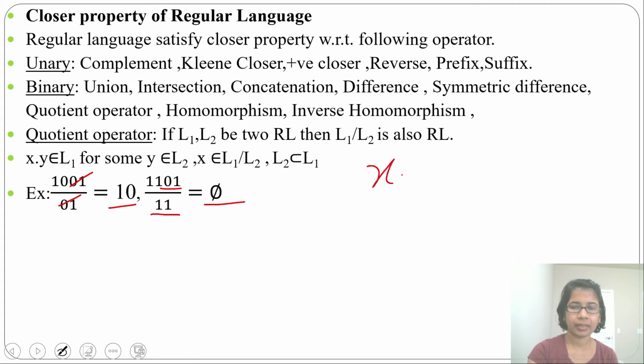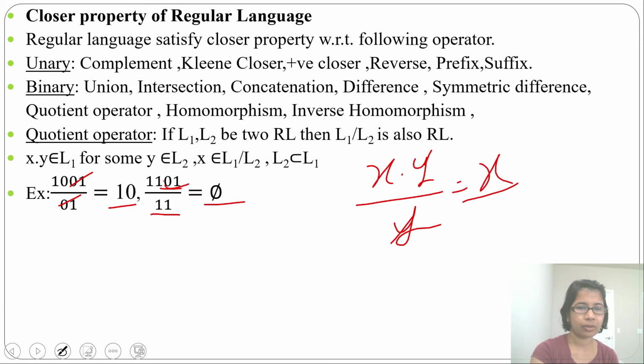Here, x concat y divided by y, you will get result x. So that should match. The right side should match, then only you will get result x. Here it is not matching. Here it is 0, 1. Here it is 1, 1. It is not matching, so the answer will be phi.